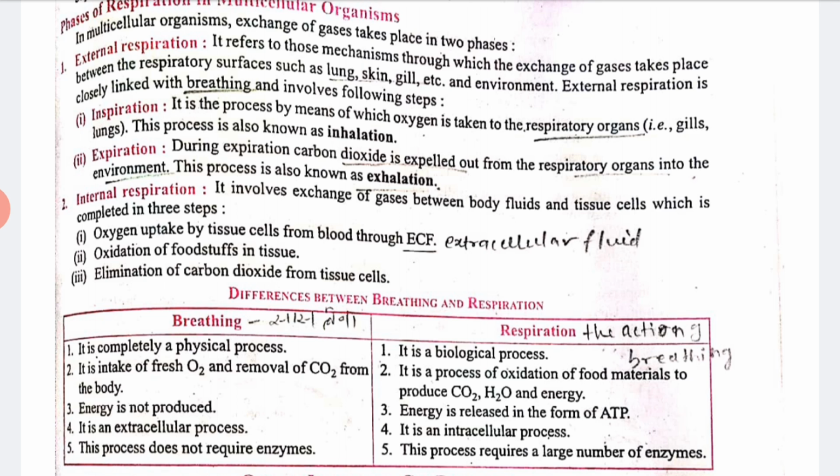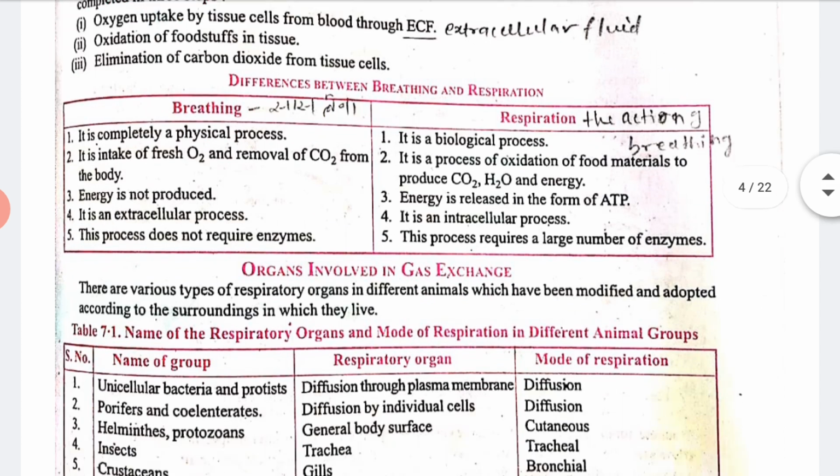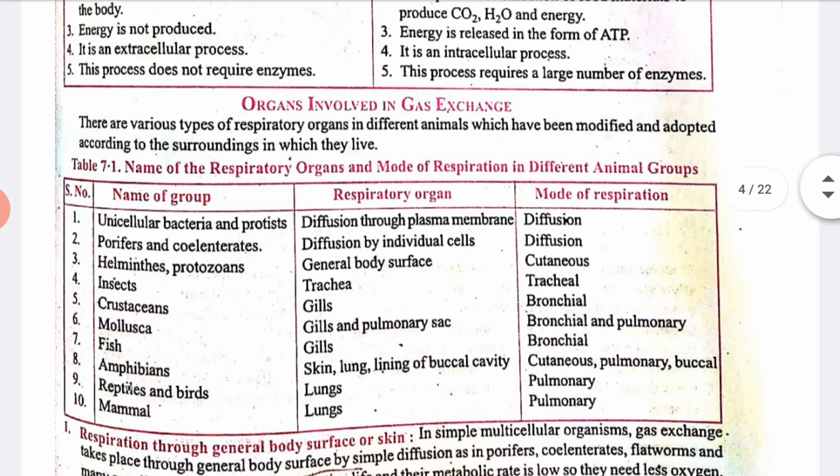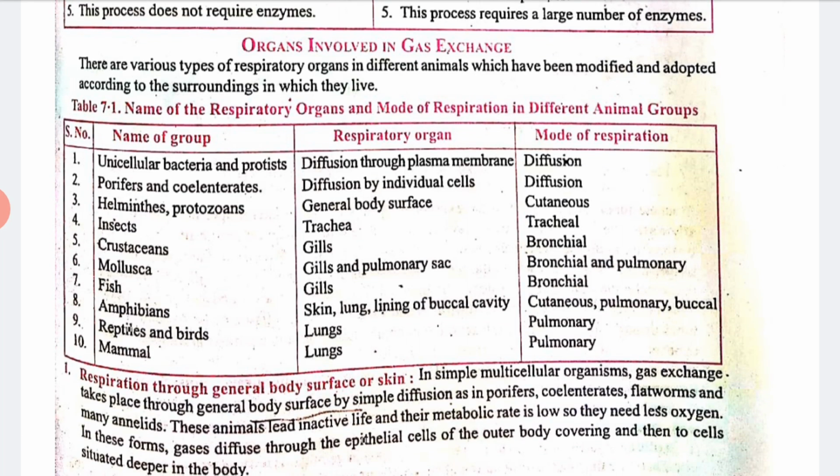right? Now let's see the difference between breathing and respiration, you can see it in your book. Now again there is one more table, that is the organs that are involved in gas exchange. So let's see which organs are involved. There are various types of respiratory organs in which animals have been modified and adapted according to the surroundings in which they live. So according to that it is given in your chart.